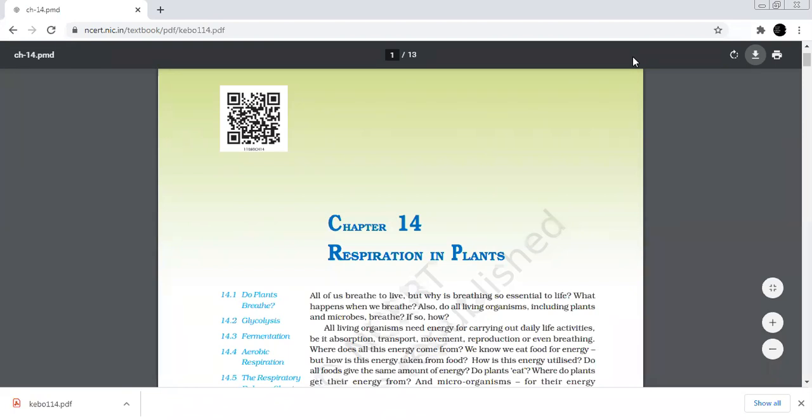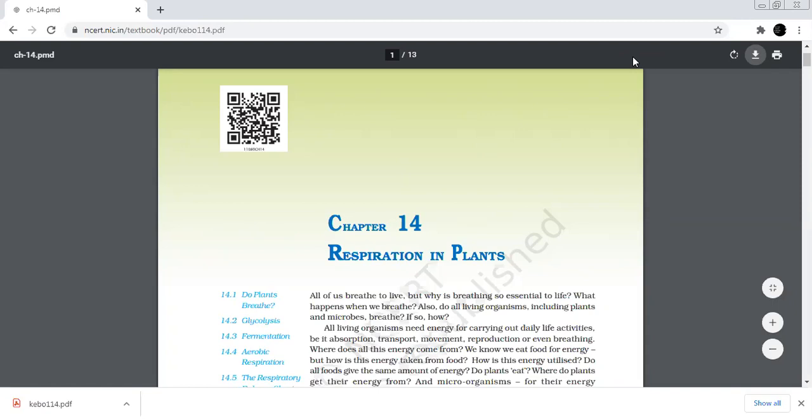All living organisms require a continuous supply of energy for their survival. हम सबको एनर्जी की जरूरत होती है हमारे सर्वाइवल के लिए. एनर्जी हमारे बहुत सारे फंक्शंस करती है जैसे कि न्यूट्रिशन का अपटेक करना, एब्जॉर्प्शन, ग्रोथ, डेवलपमेंट, मूवमेंट, रिप्रोडक्शन and even breathing. About 50% of energy produced by the cell is utilized by these cellular activities, and the rest is changed into heat and lost into the environment.